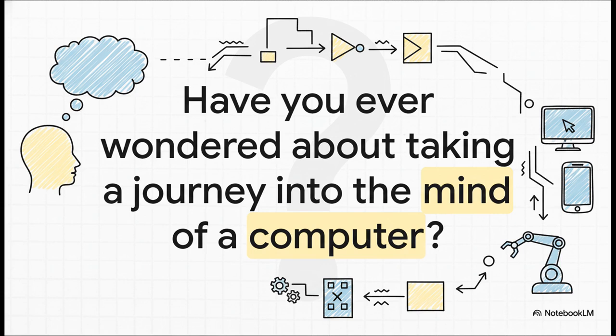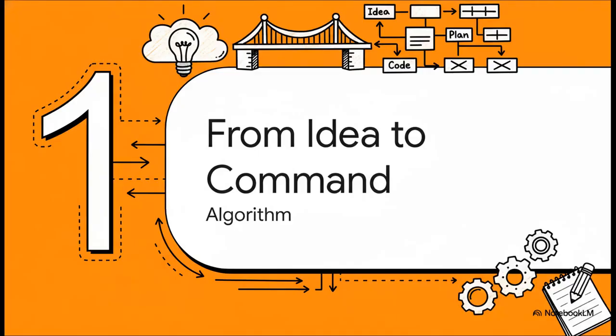Have you ever really wondered how we talk to machines? How do we take something totally abstract, like an idea, and turn it into something real, like an action on your screen? Well, that's exactly what programming is all about. It's the language we use to solve problems, the ultimate bridge between how we think and how a computer operates. So, where does that journey begin? Well, it all starts with one single super powerful concept, the algorithm.